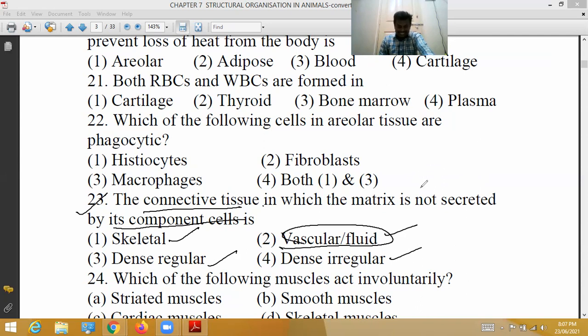See, fluid connective tissue, blood is made up of fiber-free fluid matrix and specialized living cells that don't secrete the fluid matrix. The fluid component of vascular tissue is derived from extracellular fluid. Therefore, 23rd question, correct option is 2.